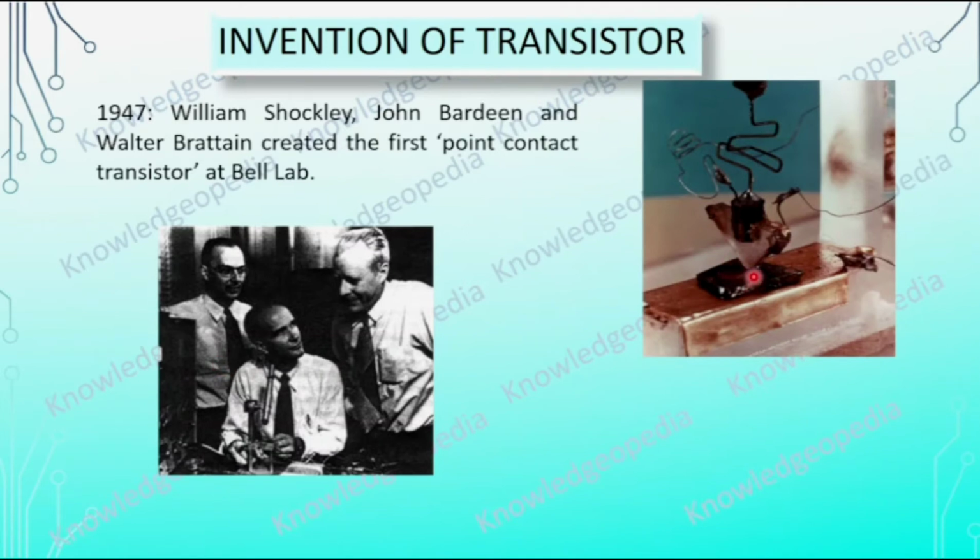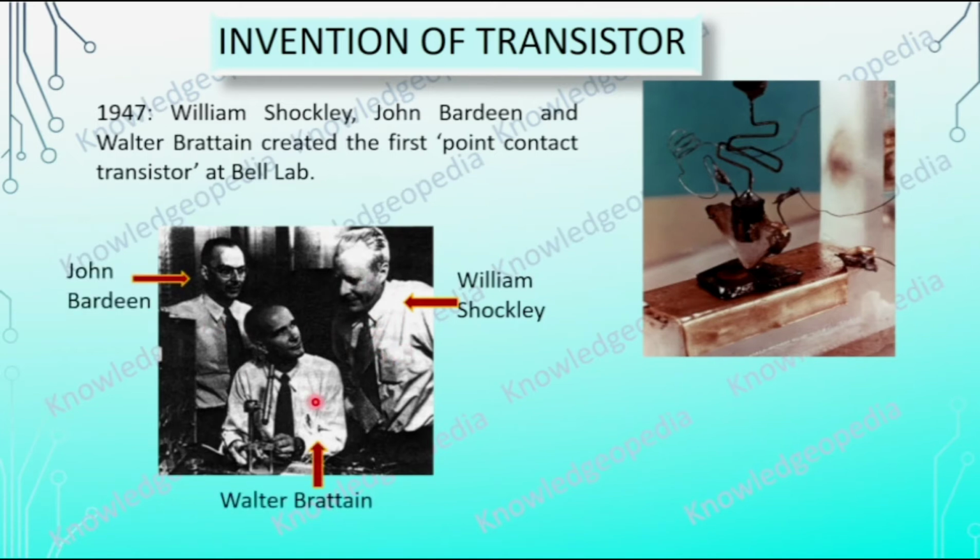It is called a point contact transistor. This is William Shockley, he is John Bardeen, and this is the third scientist, Walter Brattain.